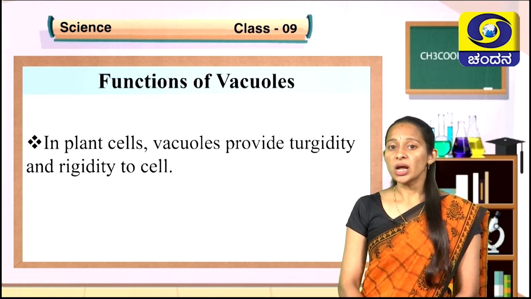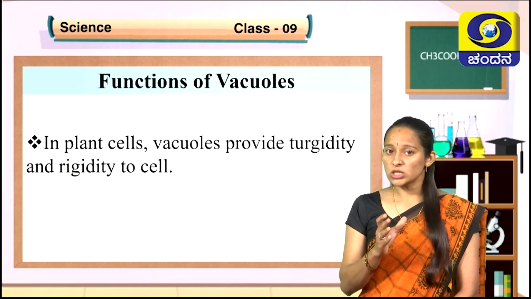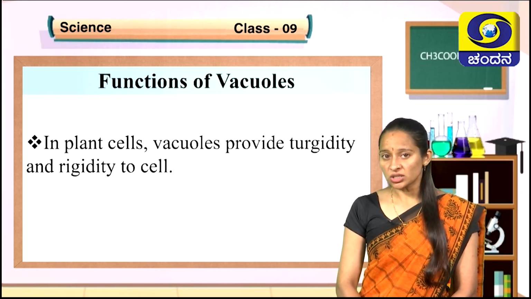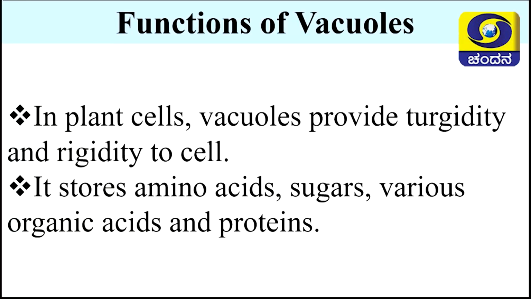Vacuoles store many materials in the plant cell that makes the vacuole swell up a little and provide turgidity and rigidity to the plant cell. These vacuoles will also store amino acids, sugars and various organic acids and proteins. You are aware that plants are organisms which synthesize the food. The food synthesized in the plants gets stored in these vacuoles.